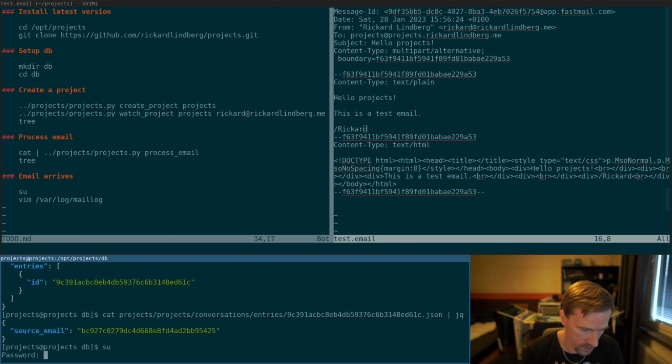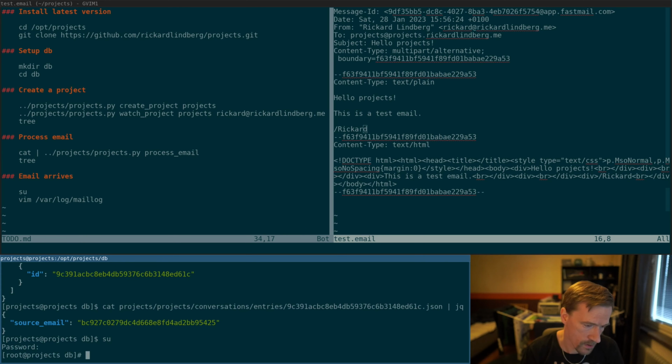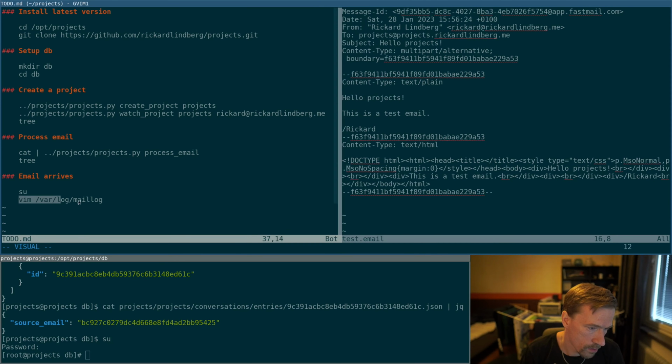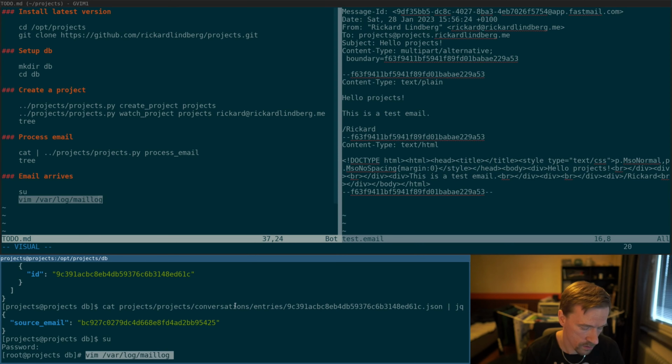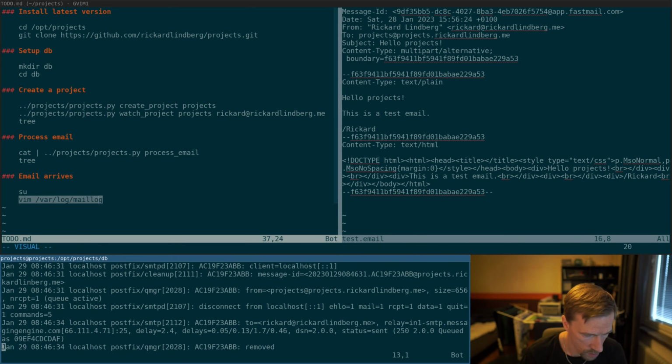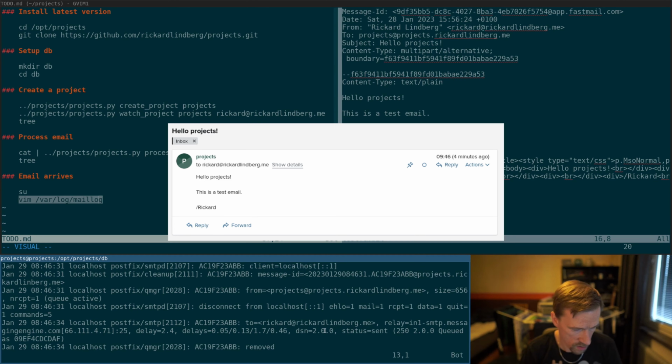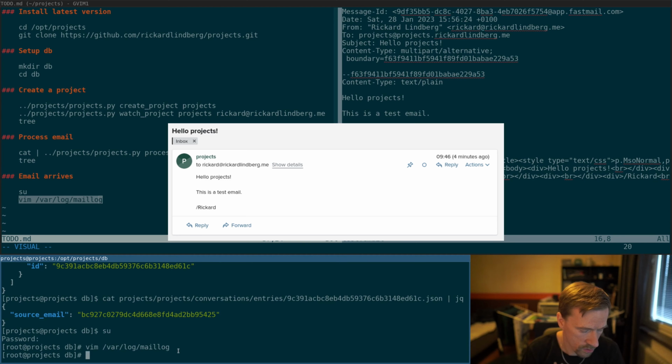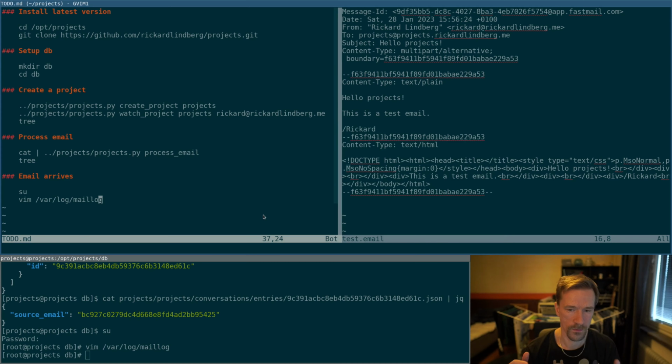And we can also have a look here in the postfix mail log, and we can see here, hopefully, that it sent an email to my email address, and I should have received it now. So yeah, that's the current state.